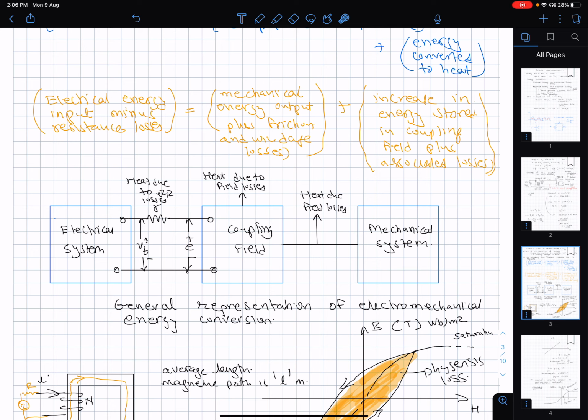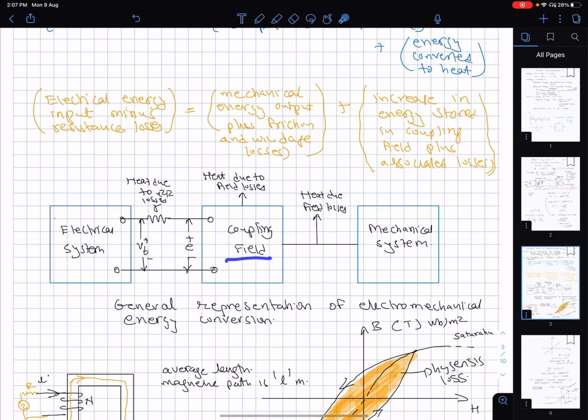So now, in our electrical system, let's come back to this diagram which I have shown here, that you have an electrical system. This electrical energy is going to be finally converted into mechanical energy. We are discussing a motor here. In between the electrical system and the mechanical system, first of all, there is some heat loss due to the resistive effect, the I square R losses in the wires itself, which we need to take out.